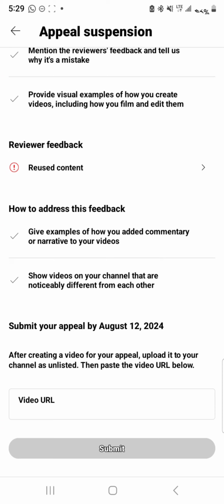So if by mistake, through the automation, they have viewed it as a repetitive video even though you have different content, different topics, we will have to show them this is regarding this topic and this is regarding that topic. We can screen record it and show it one by one. So it says submit your appeal. After creating a video for your appeal, upload it to your channel as unlisted, then paste the URL below.